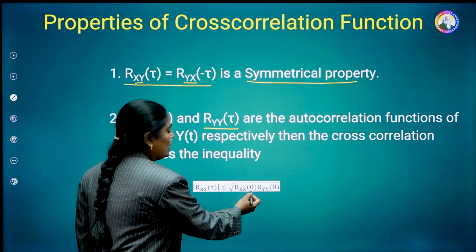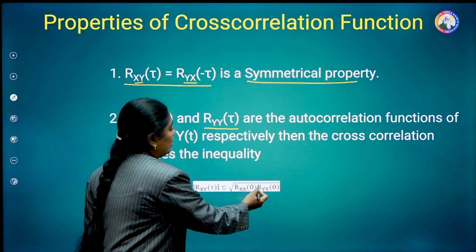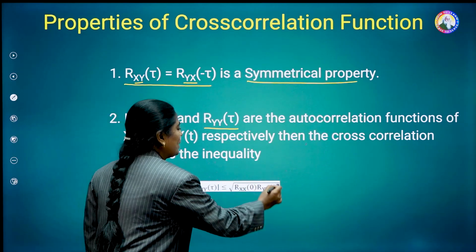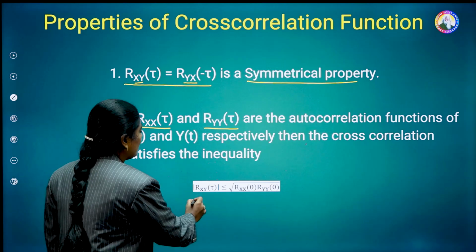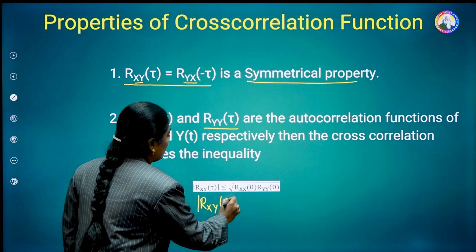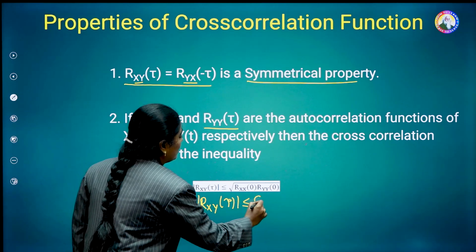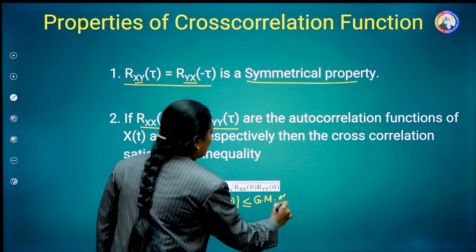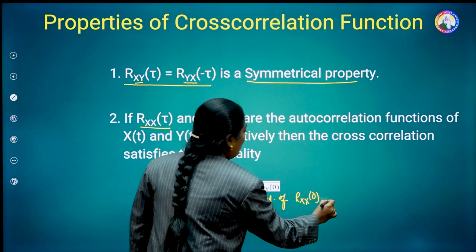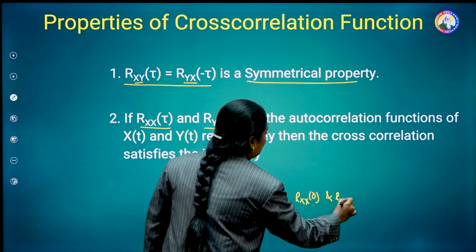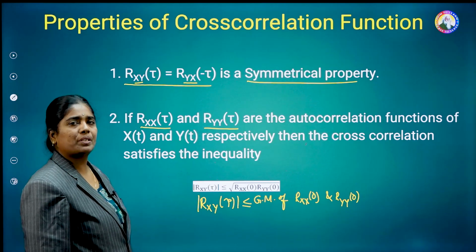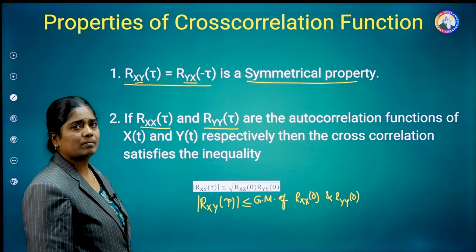So Rxx of 0 is the ACF value of x of t at the origin, Ryy of 0 is the ACF value of y of t at the origin. This entire term is the geometric mean. Hence mod Rxy of tau is less than or equal to the geometric mean of Rxx of 0 and Ryy of 0. It is bounded by this value. So this is the second property of the cross correlation function.